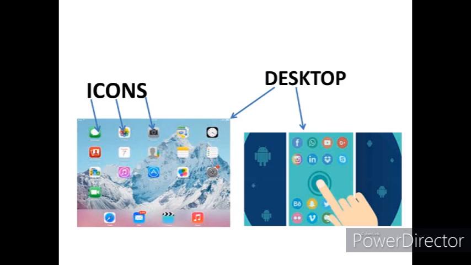These pictures are icons and the desktop. Look at the diagram, these are the icons. In the left diagram, icons are shown on the desktop, and in the right one there is a mobile desktop, and it also contains icons and pictures.